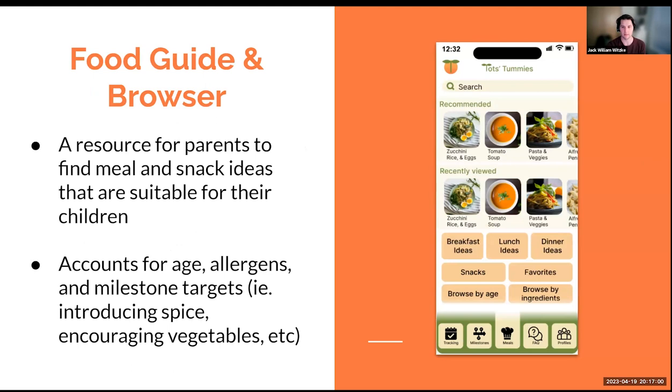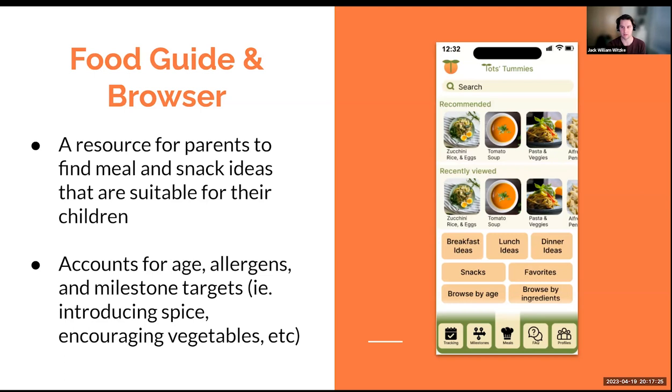For the food guide, this part of the app is where users go to find recommendations for healthy meals that they can feed their kids. While there are a lot of recipe sites online, the goal with this one is to cater towards the user's children based on their age and past food preferences. That way it could be about making food with bite-sized pieces or avoiding ingredients that aren't recommended for younger children, such as honey or cured meats.